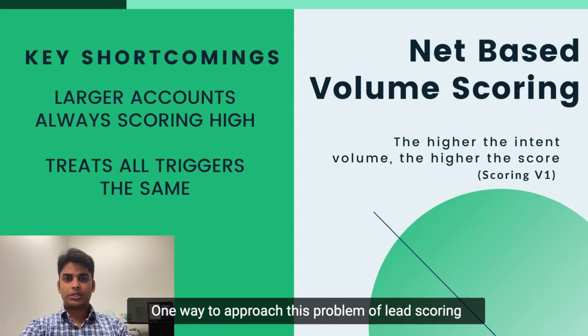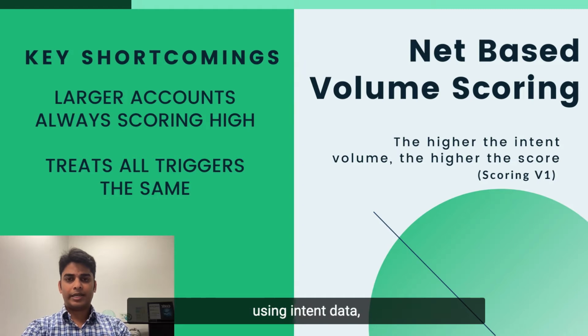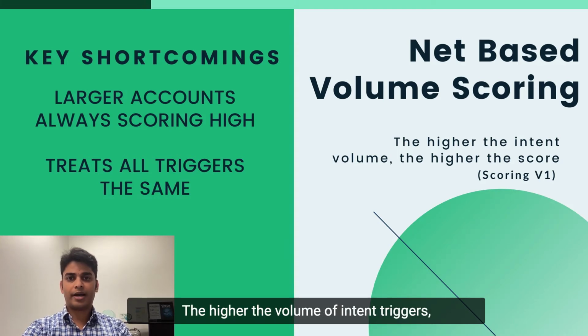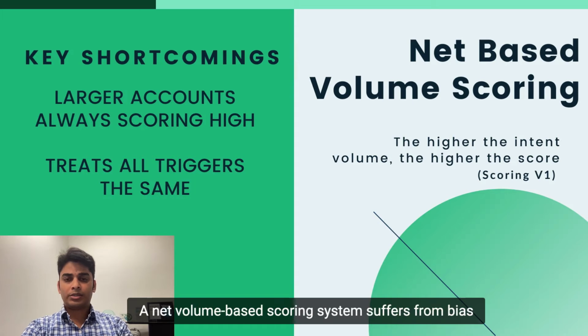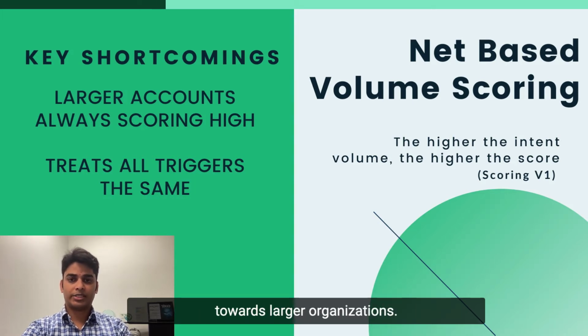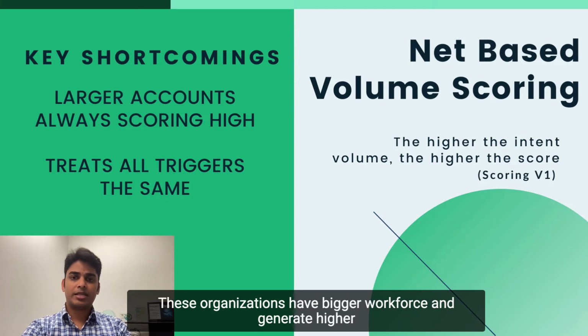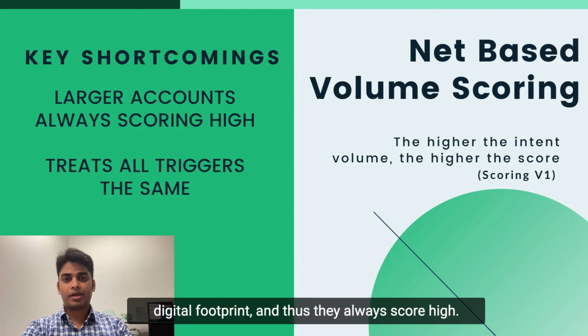One way to approach this problem of lead scoring using intent data would be to base it on the net volume of intent triggers received over a period of time. The higher the volume of intent triggers, the higher the score. A net volume-based scoring system suffers from bias towards larger organizations. These organizations have a bigger workforce and generate a higher digital footprint, and thus they always score high.